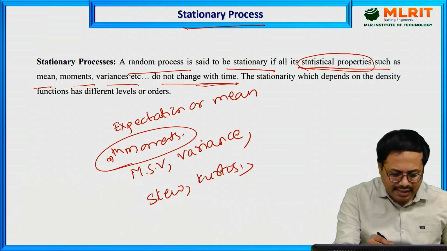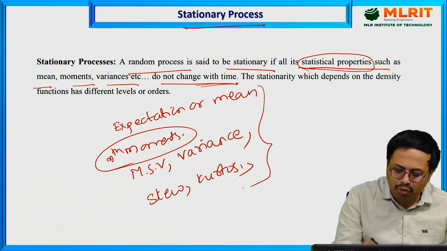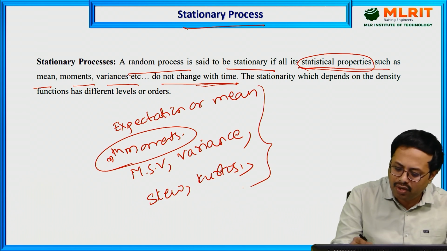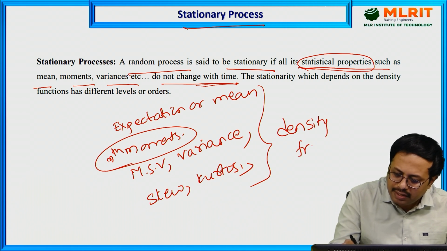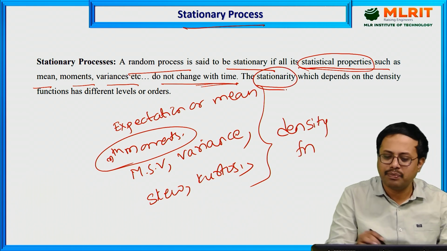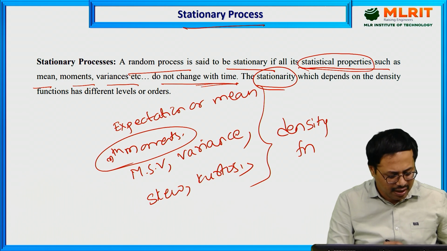All these moments we are considering always depend upon the density function. So for a process to be stationary, it must depend on the density function.